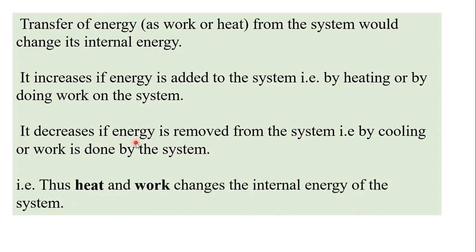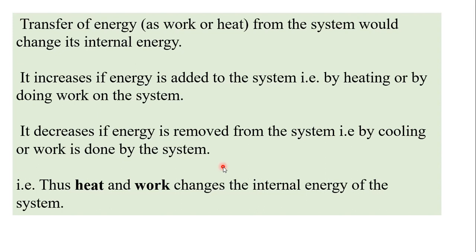That means heat and work change the internal energy of the system; these are the two ways to change it. If you consider the system as a bank, then you can deposit or make payment by check or by cash.